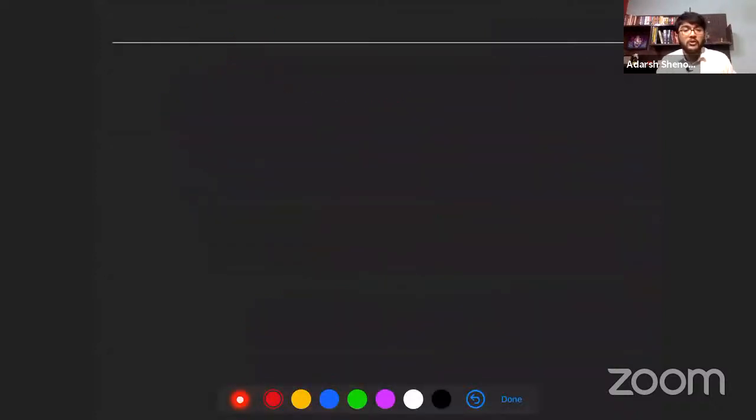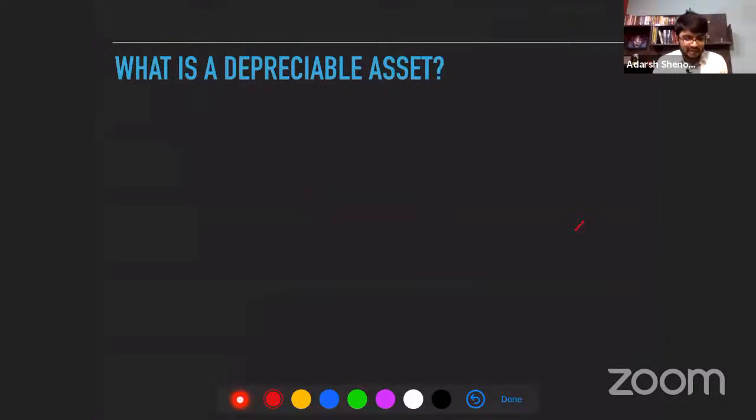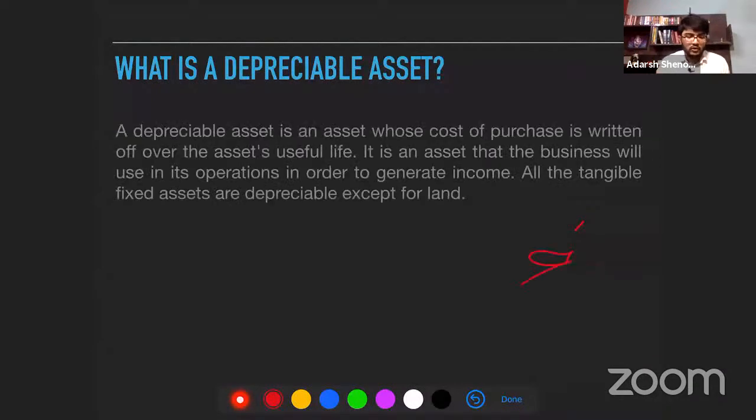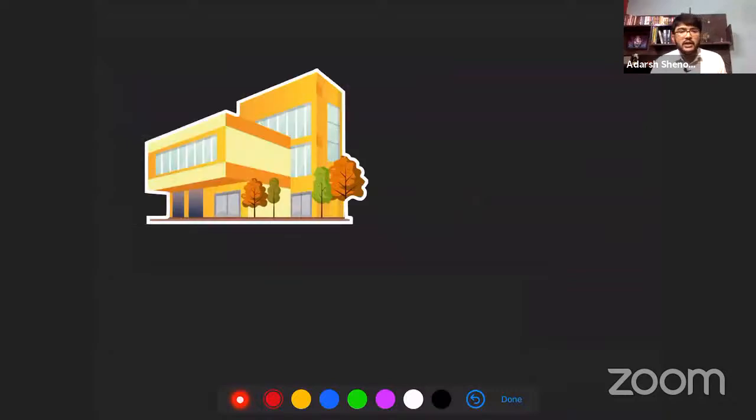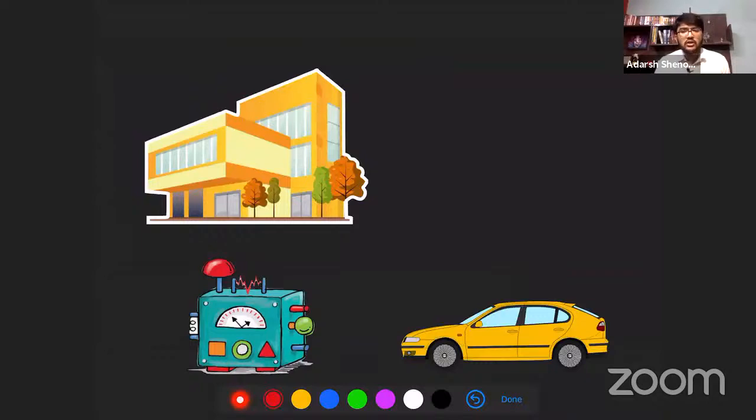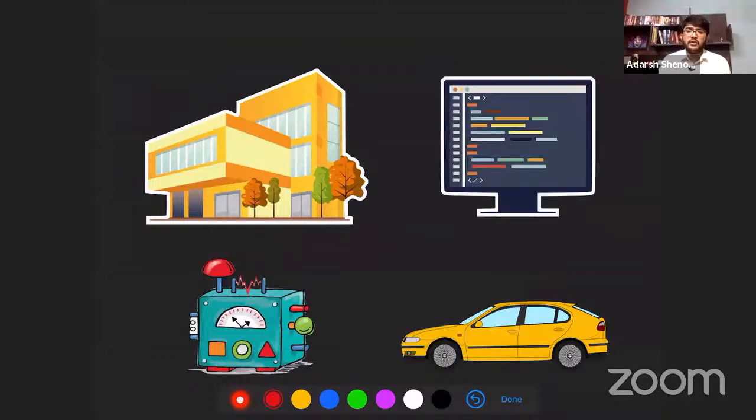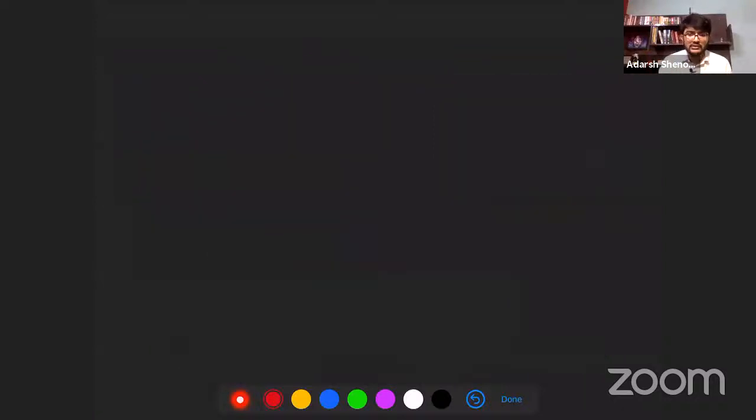Okay, what is a depreciable asset? Simple. A depreciable asset is an asset whose cost of purchase is written off over the asset's useful life. It is an asset that the business will use in its operations in order to generate income. All the tangible fixed assets are depreciable except for land. We've already discussed this concept. Examples of depreciable assets: a building, machinery, a motor car, a computer or peripherals.